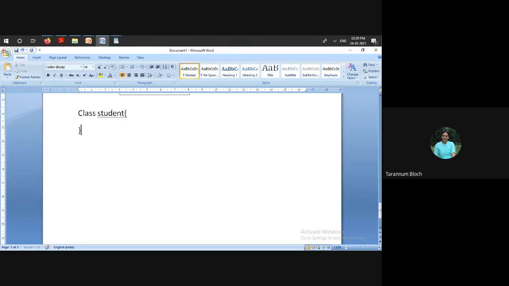If I have class student and it has certain data variables, by default the accessibility of these data fields is private.